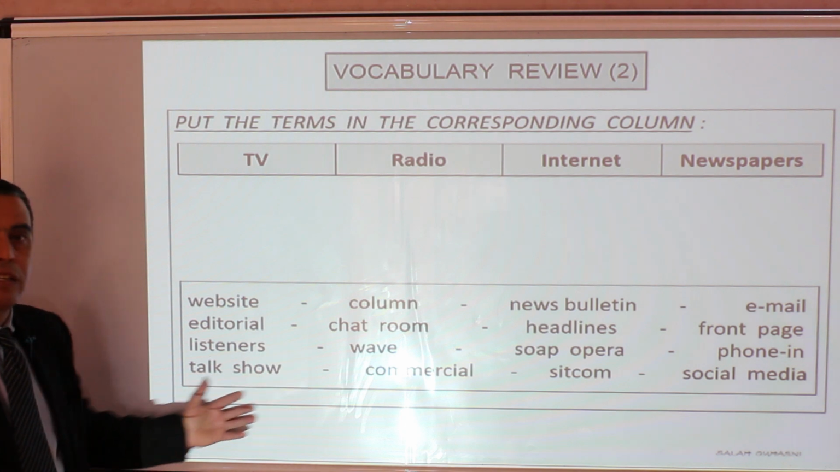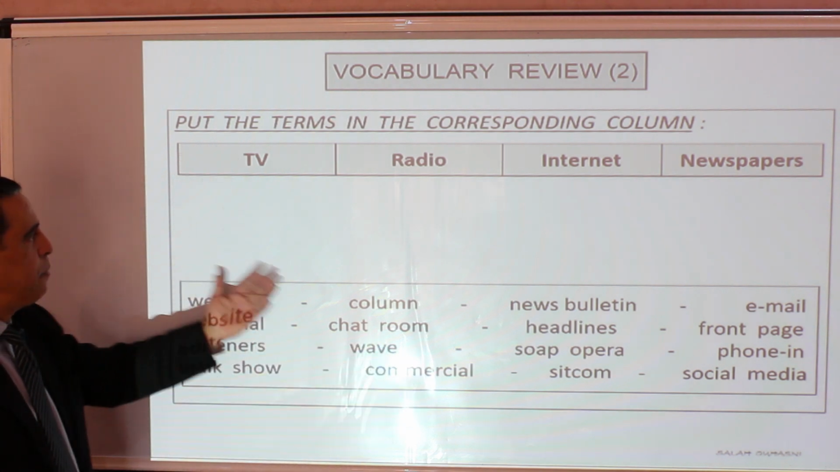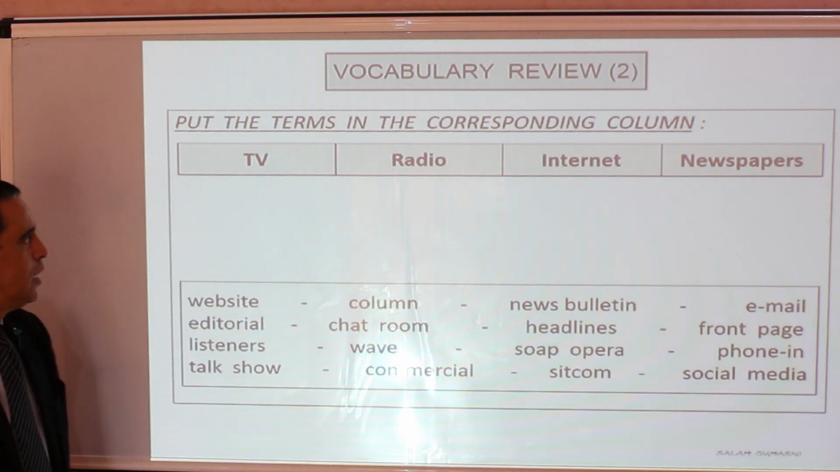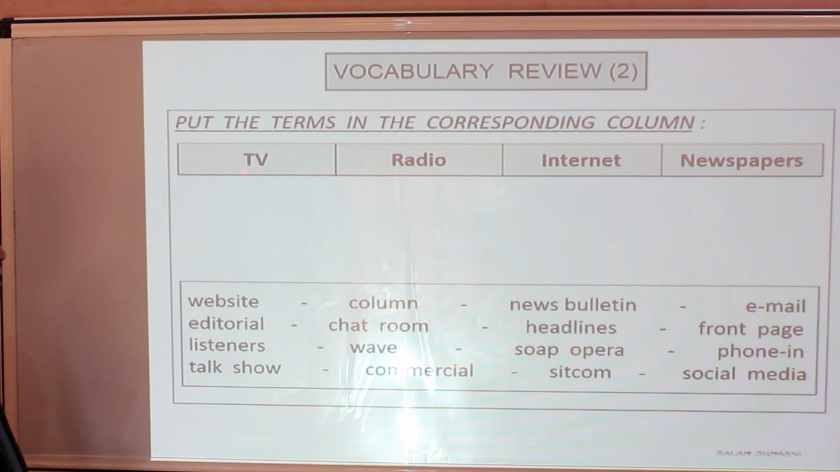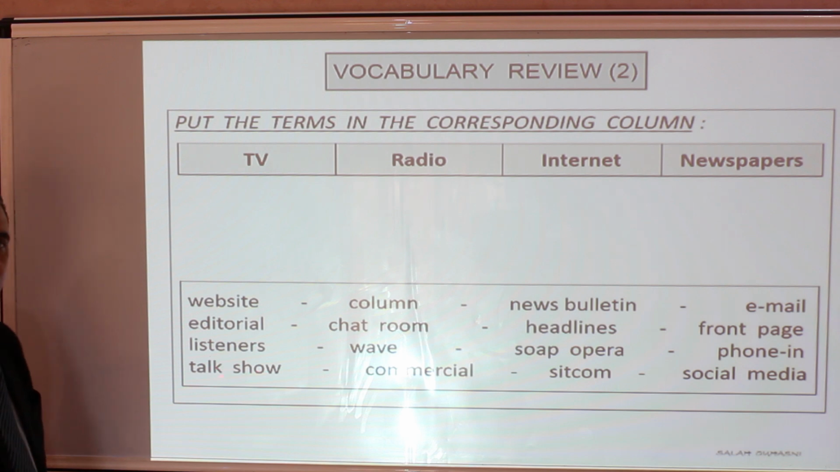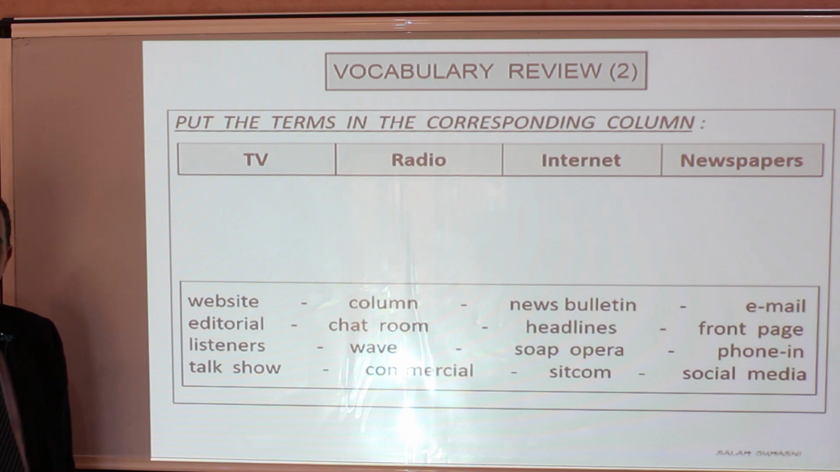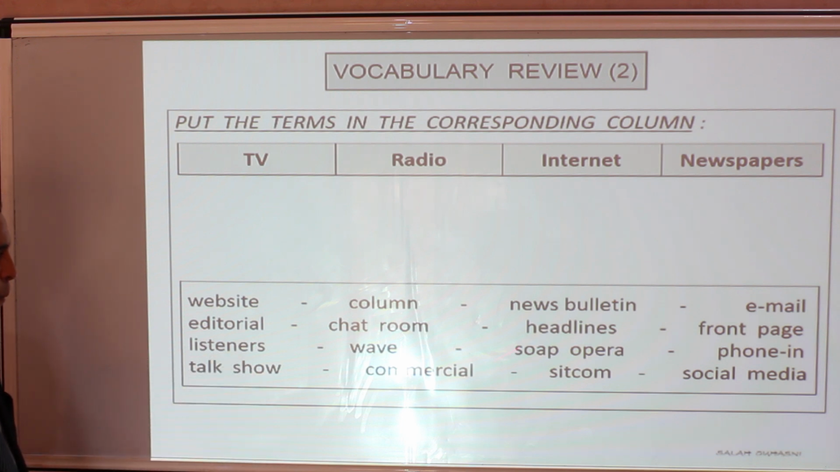Second exercise in this review, put the terms in the corresponding column. So we have lexical items in the box, and we need to put them in the right category. So the first category, vocabulary relating to TV, radio, internet, and newspapers. Let's begin with TV. Talk show. TV presenter inviting a celebrity to talk about daily life. Commercial or advert presented on TV. You know, they pause a movie or a program to present adverts, commercial.